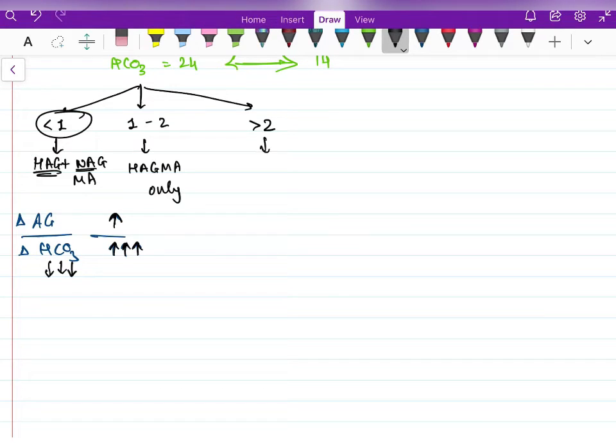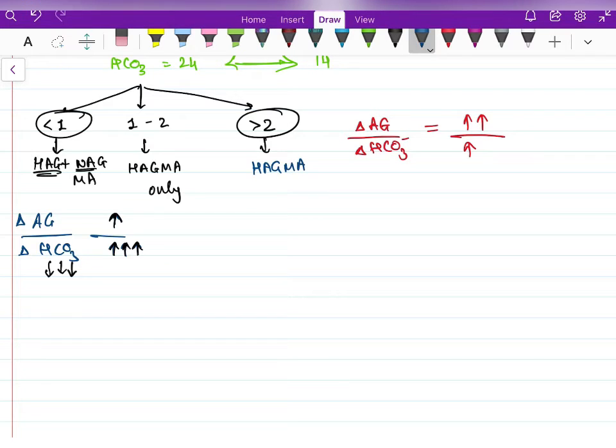Now when will delta ratio be more than 2? For delta ratio to be more than 2, the rise in anion gap should be more than the fall in bicarbonate levels, right? So there is some mechanism working in the body which is preventing bicarbonate from falling as expected. So in this case, we will say that the patient is in high anion gap metabolic acidosis plus metabolic alkalosis.